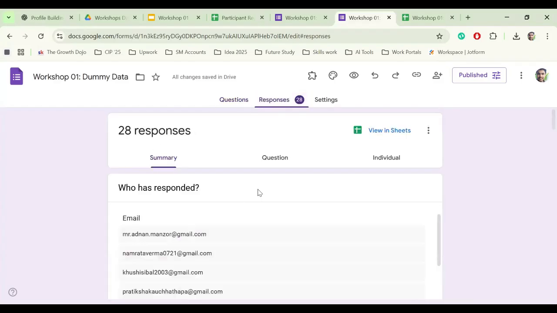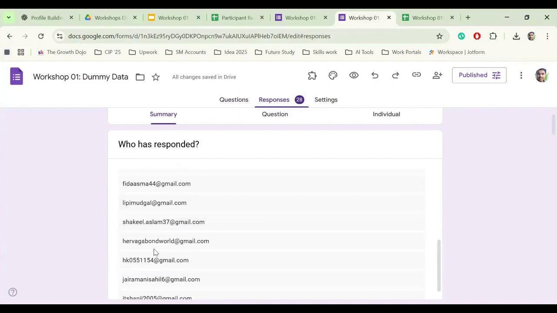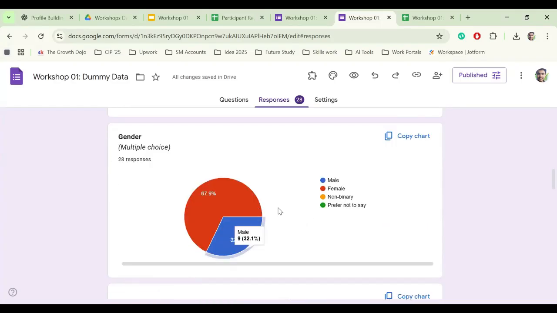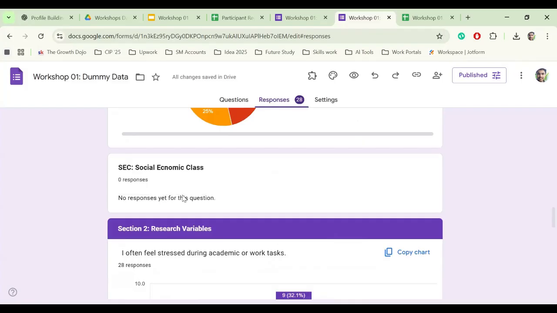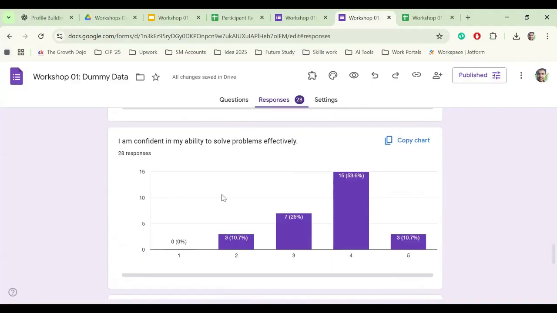So in this way, we get the responses here. For example, first I completed it with my official email, so there is the email, and then the other participant. The other things are the participant name and everything, and the gender, and also the education level and the socioeconomic class, as I added right now. No participant has completed it yet. And then section 2, question 1, question 2, and question 3. So in this way, we get the data.